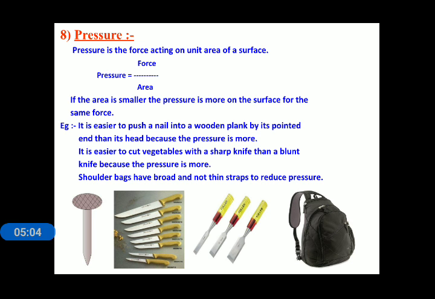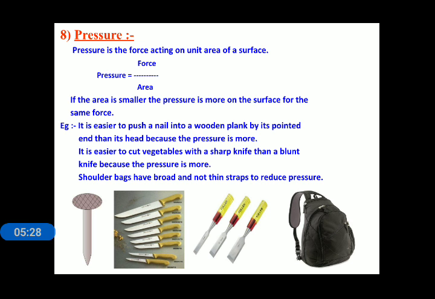So all these examples give you the knowledge and concept of how pressure is a combination of force and area. Like you have already studied, the SI unit of force is Newton. In a similar manner, the SI unit of area is meter square. So we can also form the SI unit of pressure.